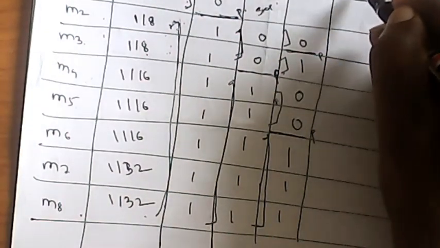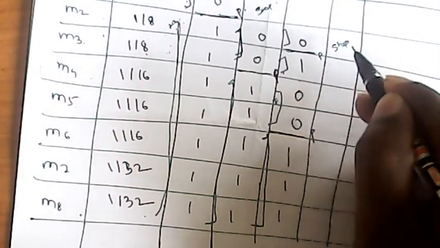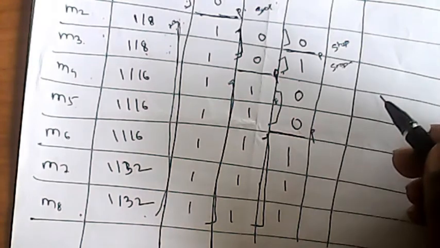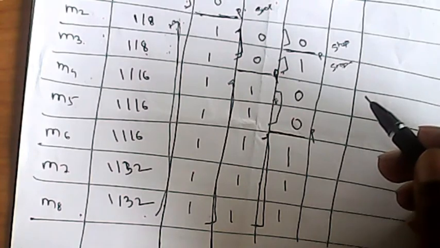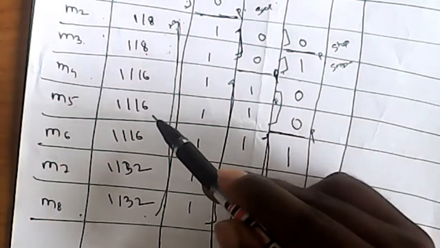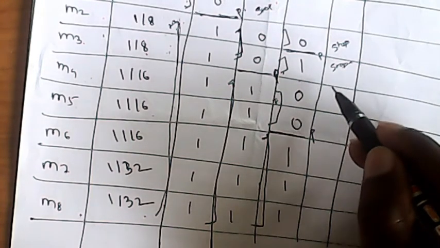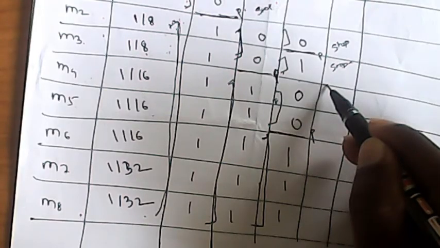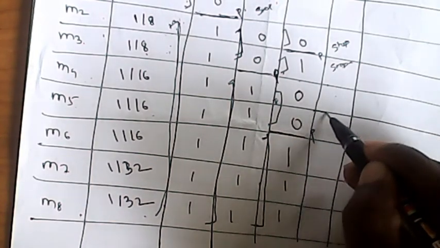Then next step again. If you observe, further partition is not possible, so we can stop here. Now if you observe M4 and M5, these are the equiprobable.